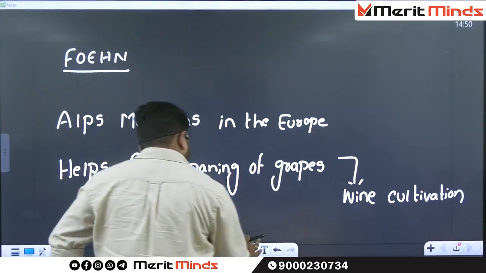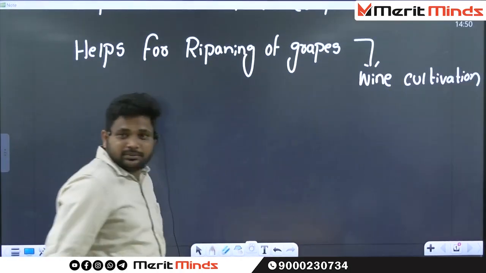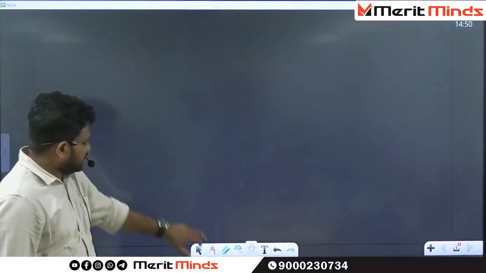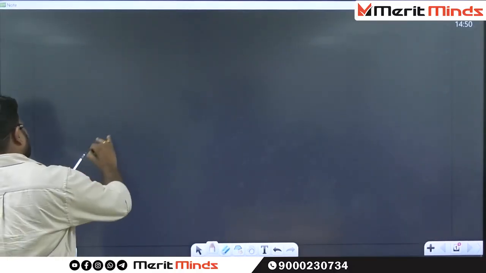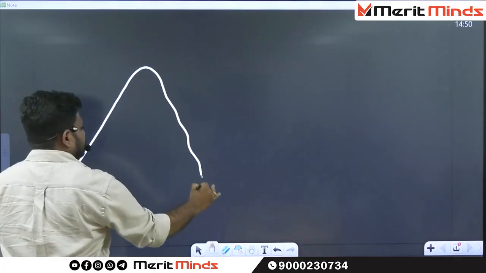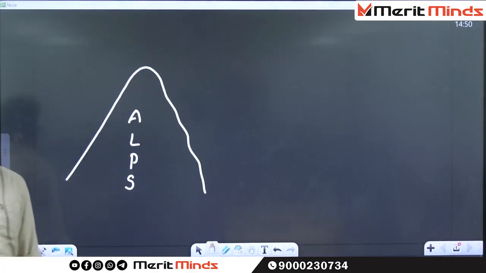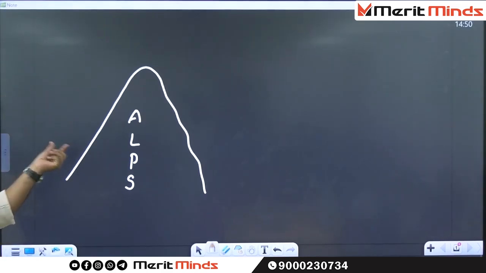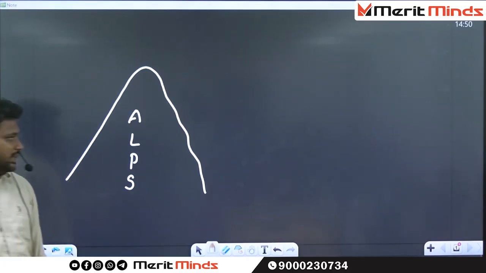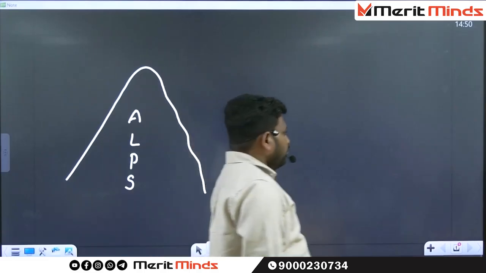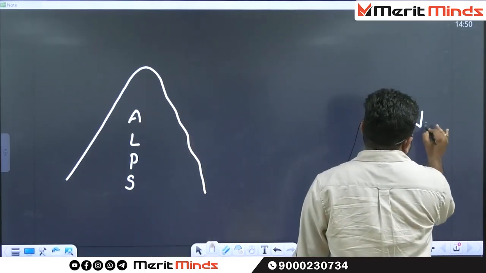Have you written this? Now understand the concept. For example, these are the Alps mountains. They are located beyond the tropical region, in the temperate region. Whenever it is in the temperate region, what type of temperature can you find?